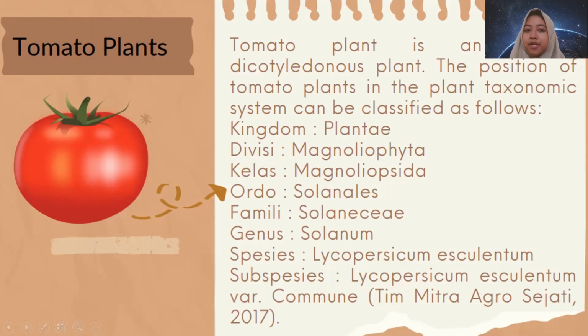Tomato plant is an annual dicotyledon plant. The position of tomato plants in the plant taxonomy system can be classified as follows. Kingdom is Plantae, division is Magnoliophyta, class is Magnoliopsida, order is Solanales, family is Solanaceae, genus is Solanum, and species is Lycopersicum esculentum.